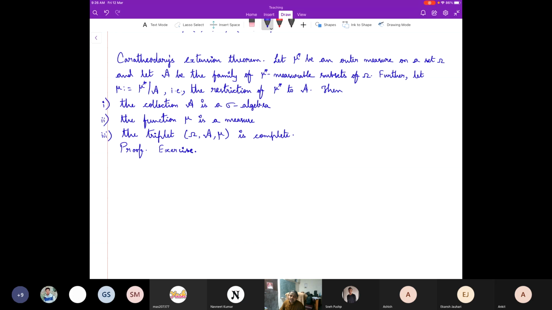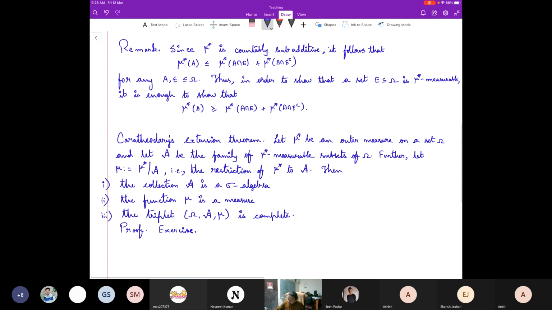What was the function that helped us in the case of Lebesgue outer measure? Length of intervals. Exactly, the length function that helped us to define the so-called Lebesgue outer measure.